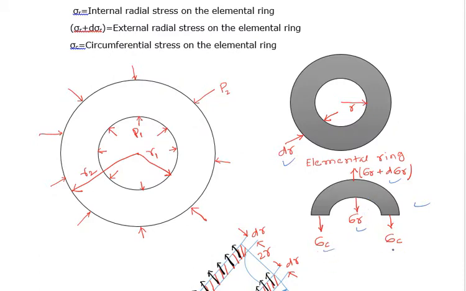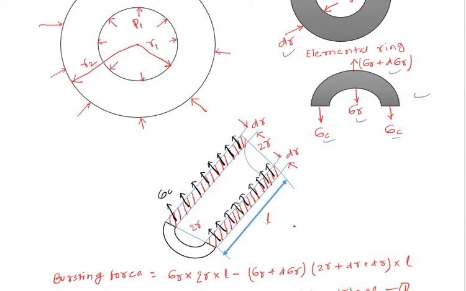Sigma c is the tangential or circumferential hoop stress. This is the sectional view of the lower part of the cylinder, so circumferential stress will be acting on this surface. This is 2r, and dr is the thickness.